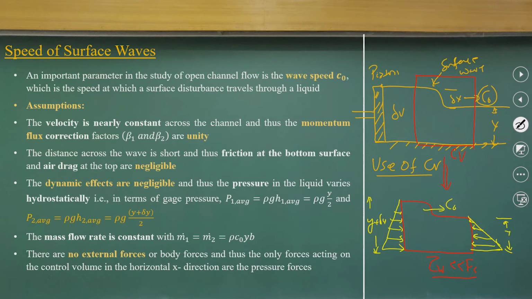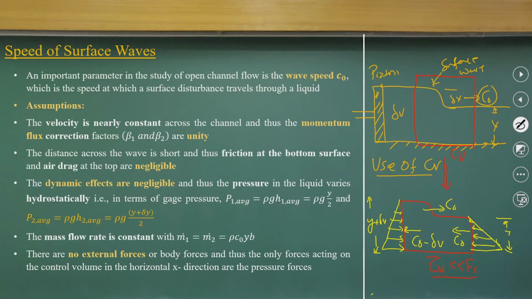So, you can see that it is just a reverse, like you know, this will be moving with c naught, but this is moving with just c naught minus delta V. Okay, this is the velocity. And we can assume it because this fluid is at rest and this is the zone which is moving with delta V. So, if this is the control volume moving at the free surface, it looks like that. It is in the negative direction, so it will act as you can see in this part.